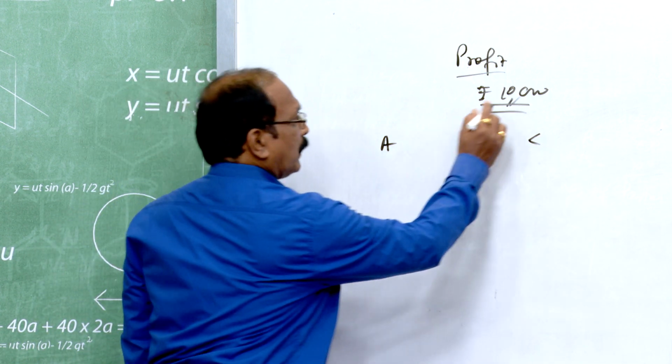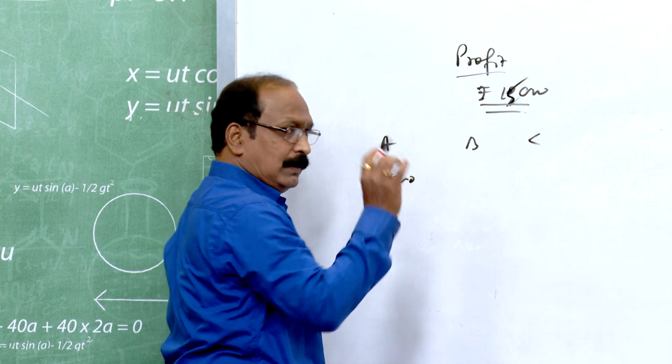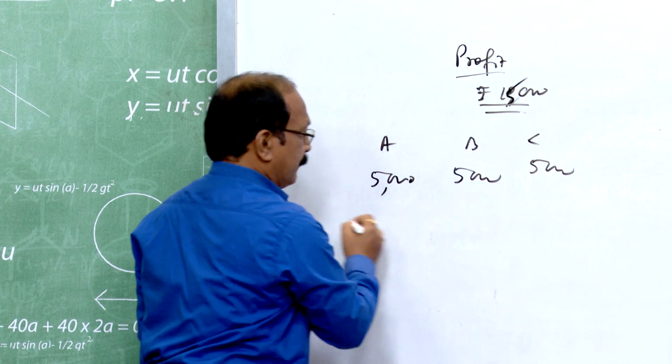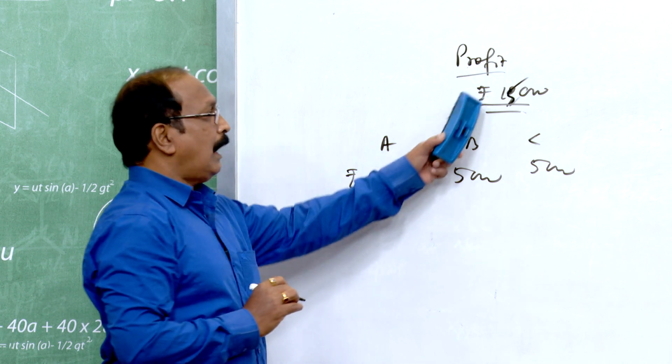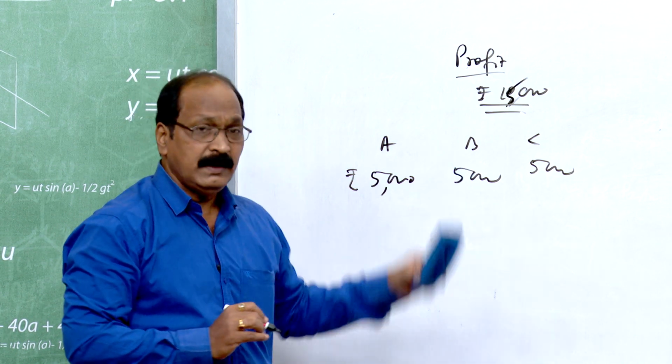So, suppose it is 15,000, and the ratio is equal. So, 5,000, 5,000 and 5,000. The 15,000 rupees is to be distributed among the three equally, that means 5,000 each.